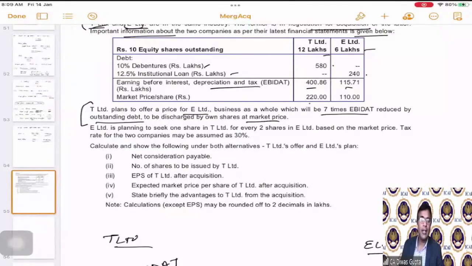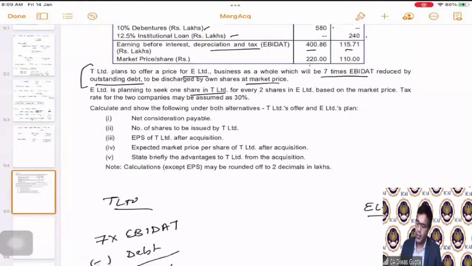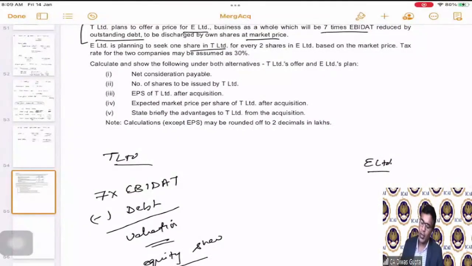Now, what is E Limited saying on the other hand? E Limited is planning to seek 1 share in T Limited for every 2 shares in E Limited. So E Limited, on the other hand, is saying, no, we will not go to that model.